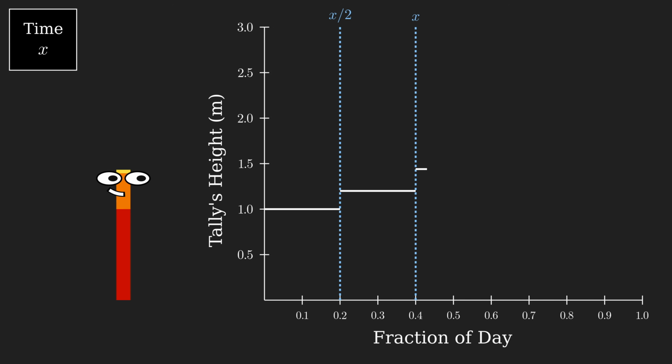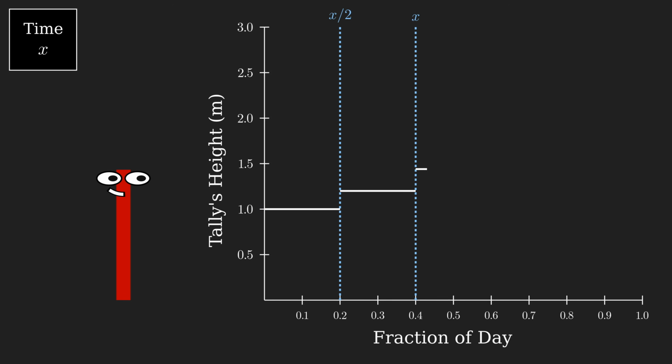But really, the color distinctions don't matter here. All of Tally's mass grows in the same way. So instead of distinguishing between red and orange mass, we can think of the entire 1 plus x/2 meters of height growing by an x/2 fraction of itself, which, according to the linear growth rule, means she should gain an additional (1 plus x/2) times x/2 meters of height by time x. Thus, her height at time x is 1 plus x/2 plus (1 plus x/2) times x/2, which is just (1 plus x/2) squared.